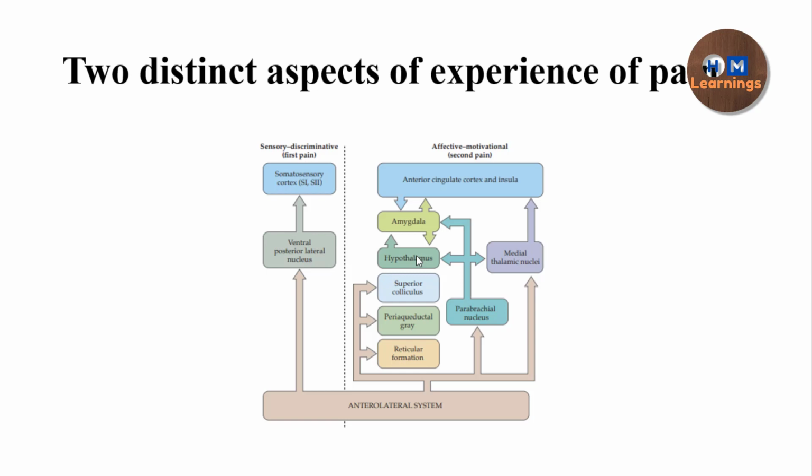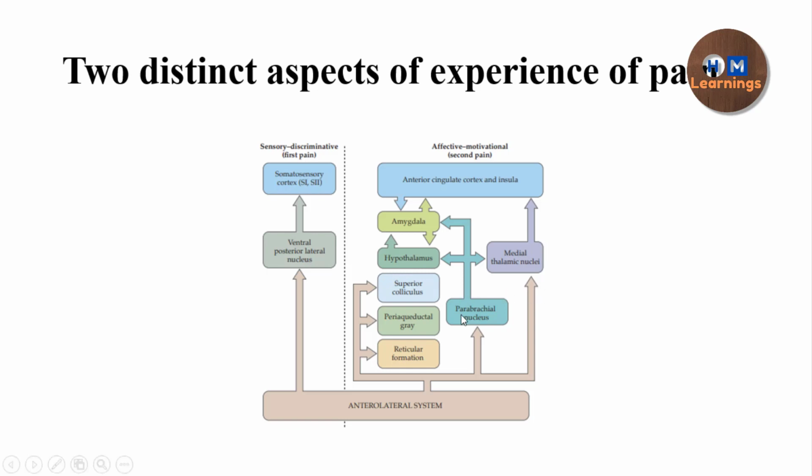That's not shown here. So now you can understand that in response to pain, you have an awake response. If you have pain, you tend to not sleep. That is because the pain efferents are going to reticular areas also. Then the periaqueductal gray is involved in the modulation of the pain, so you have to remember this for the modulation. Then the hypothalamus is the center for the autonomic nervous system as well as neuroendocrine responses. So that explains how your heart rate increases when you are injured, and how your cortisol level is increased. That is again explained because you have the spinohypothalamic tract.